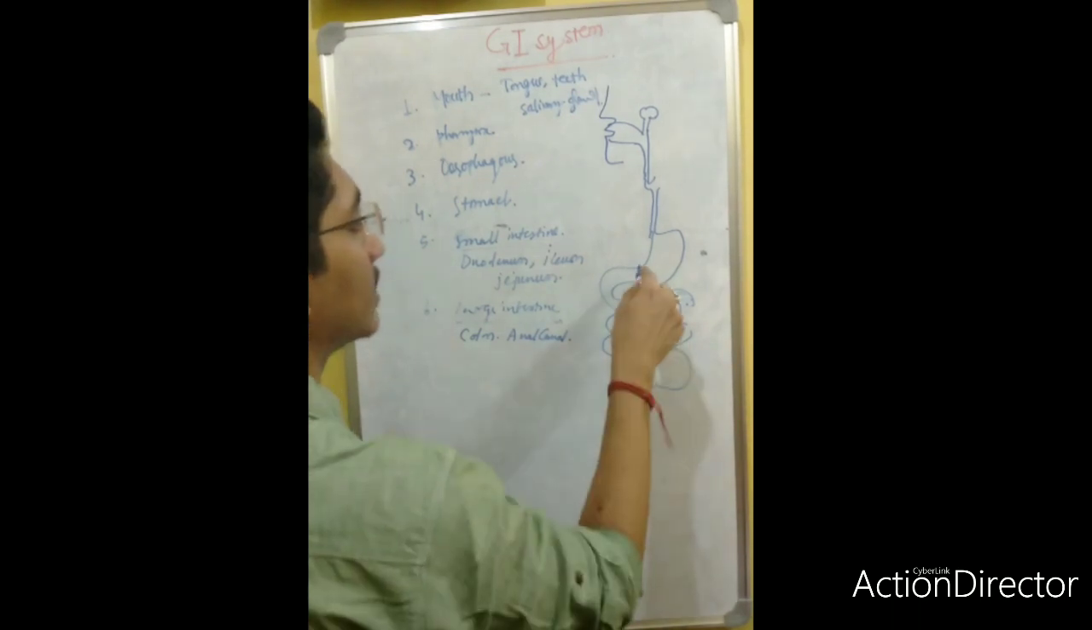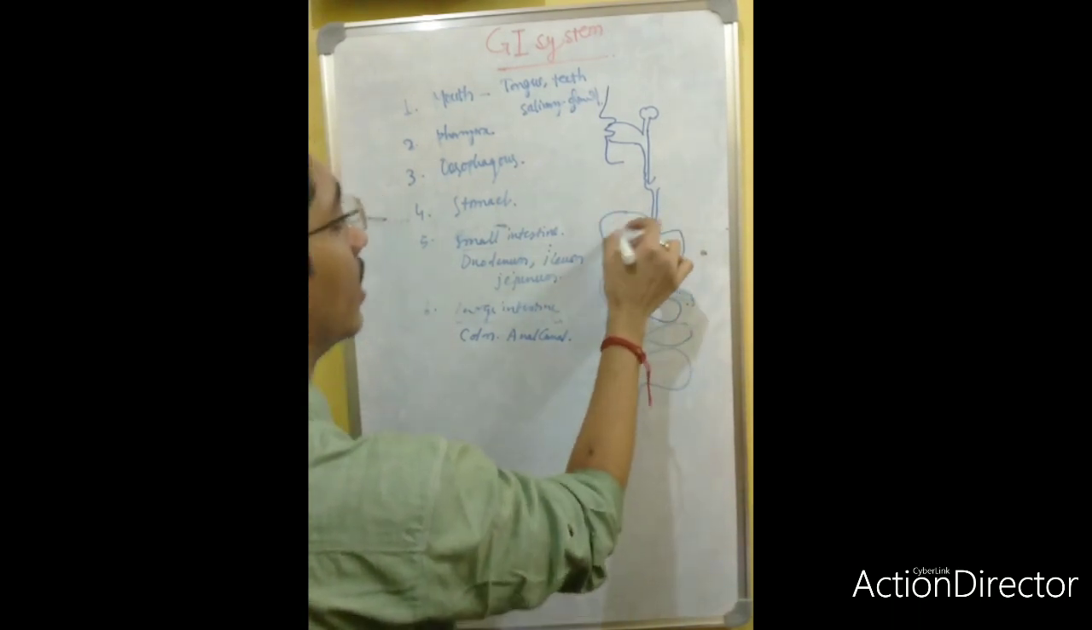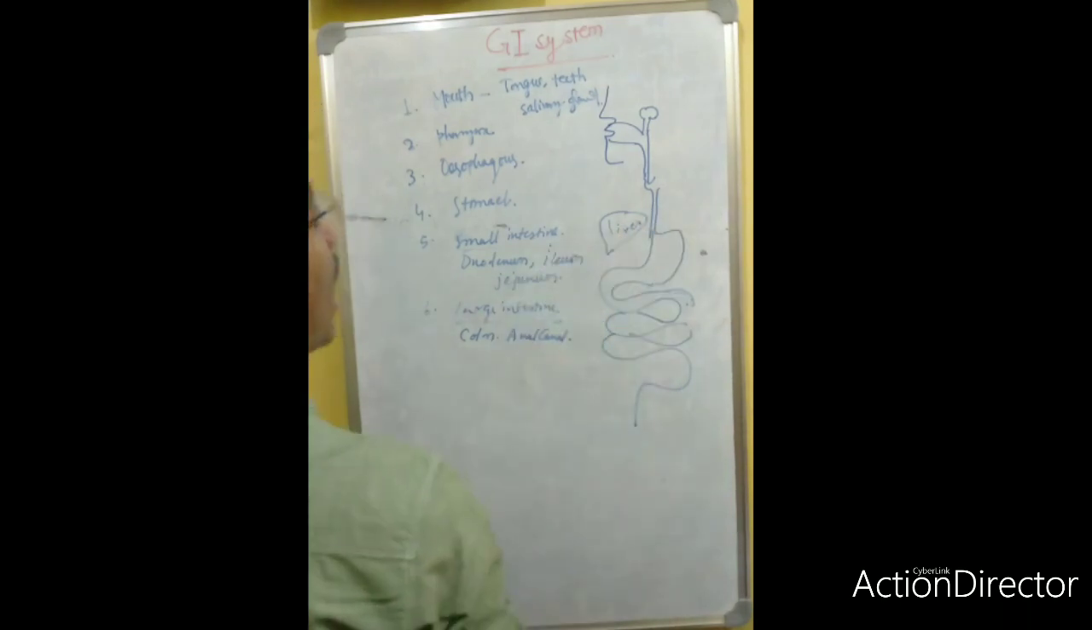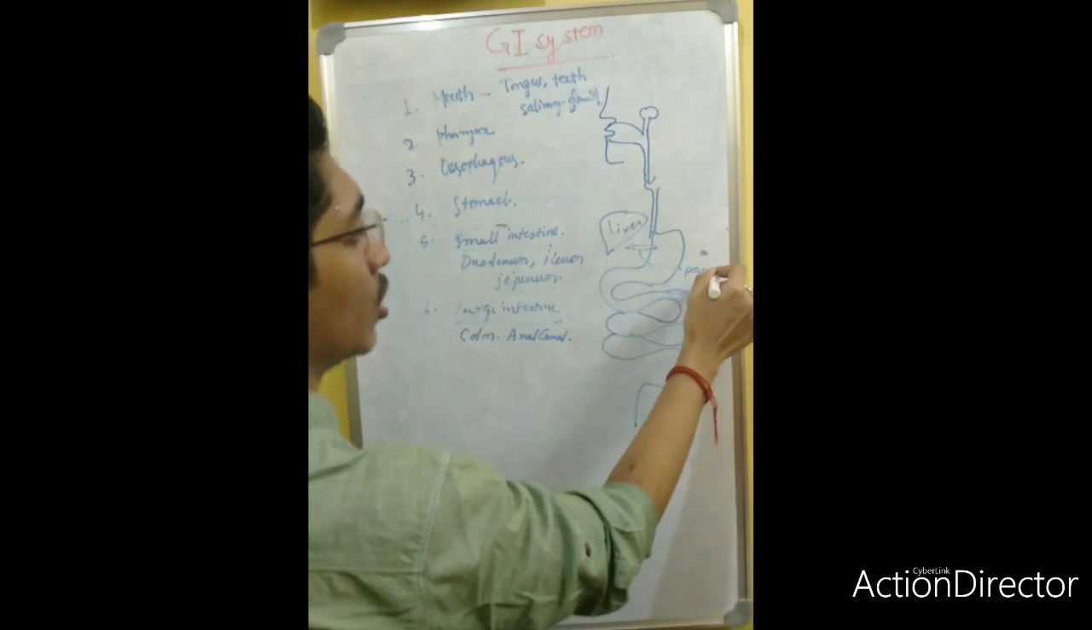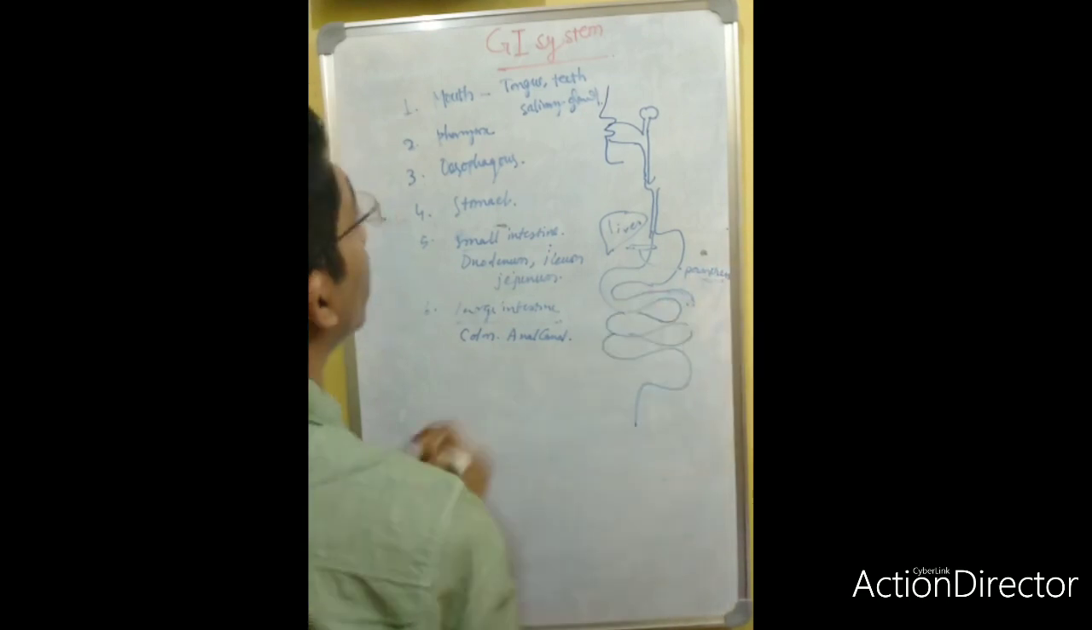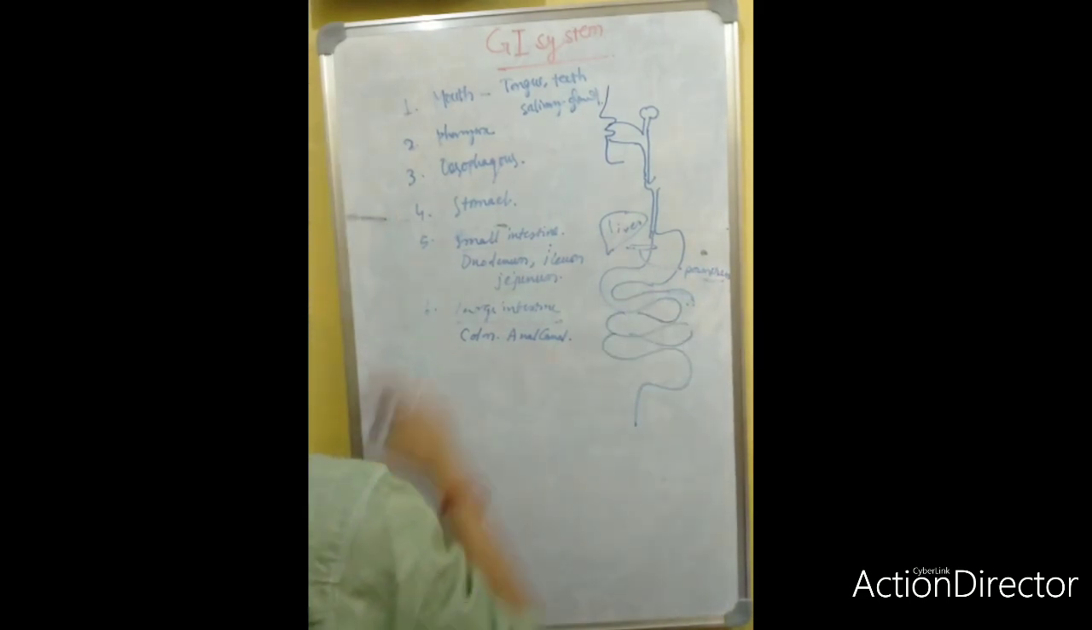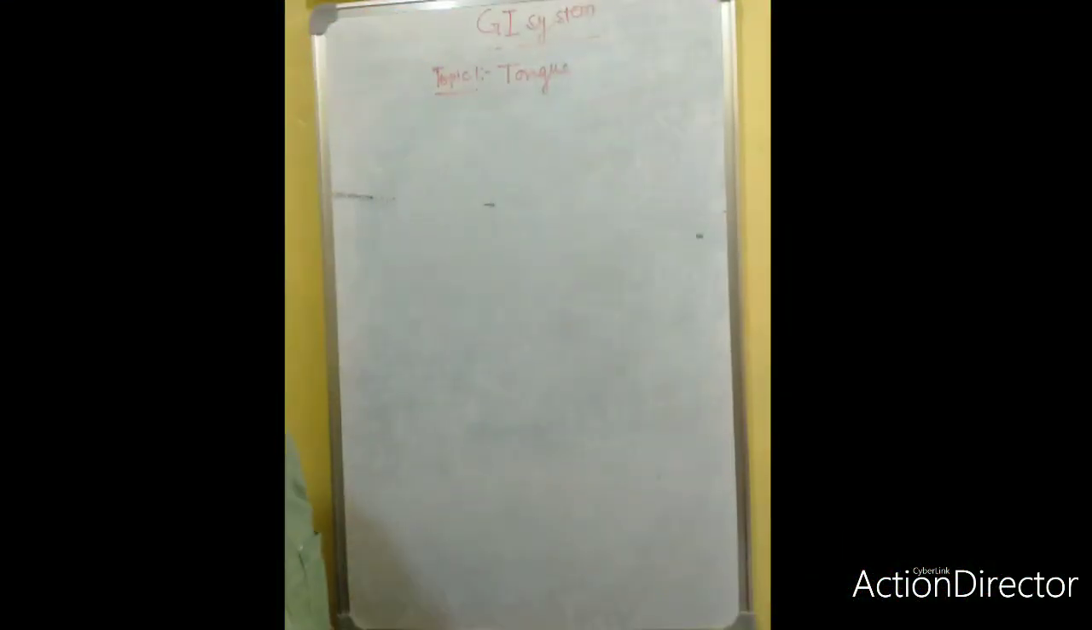Moreover, there are some accessory organs. This is the liver, and there will also be the pancreas. In my upcoming videos, the whole of the GI tract will be covered. I will try, but first we should start from the very beginning. So the first topic is the tongue.